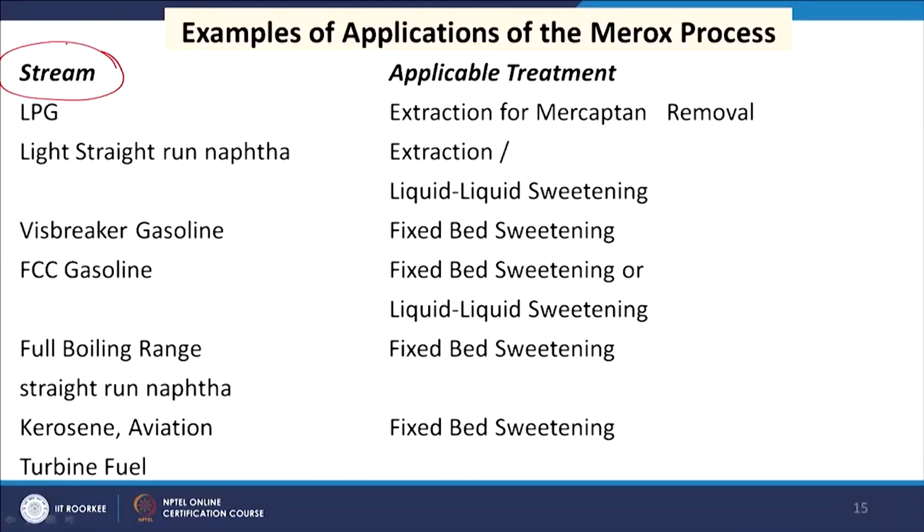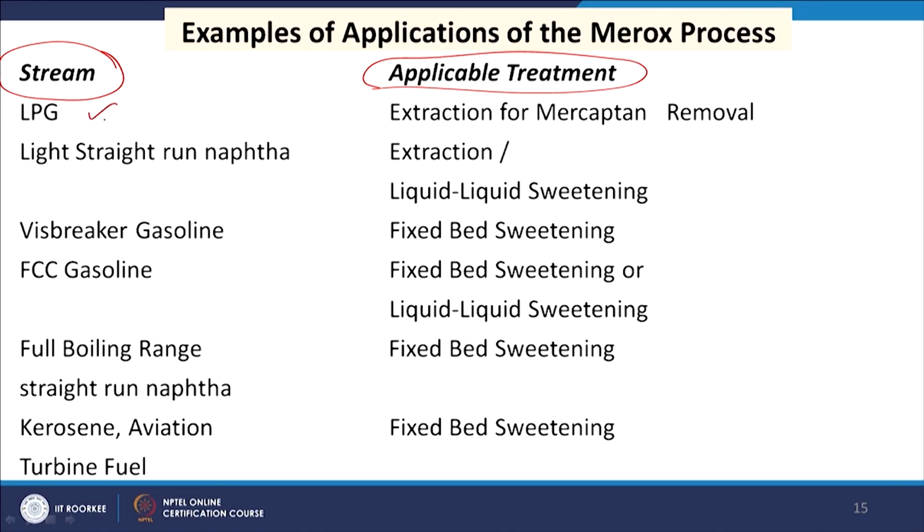Now, examples of applications of the Merox process. Different types of feedstock can be cleaned through this process, and the applicable treatments are provided here, showing which options of the Merox process have been implemented for different feedstocks.